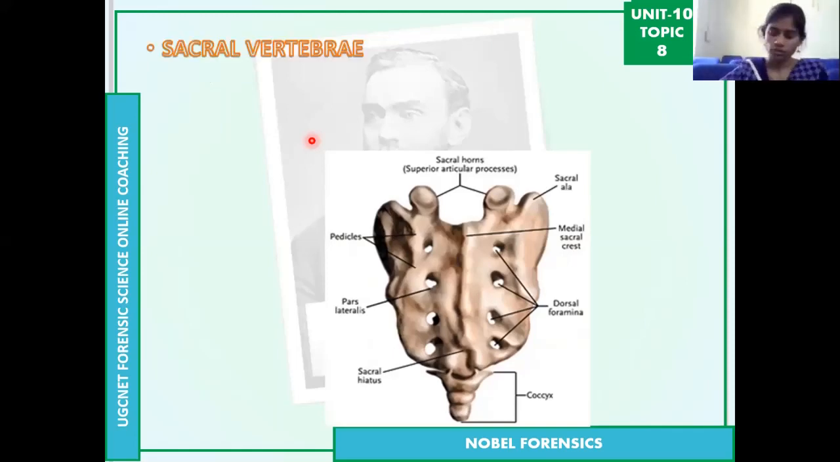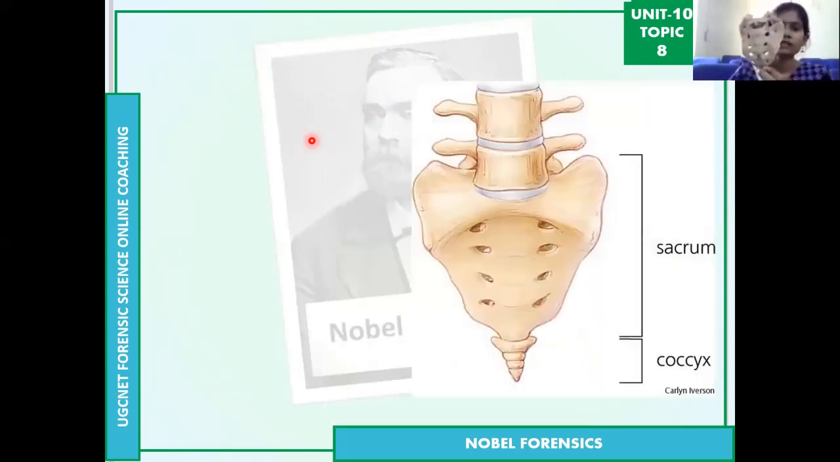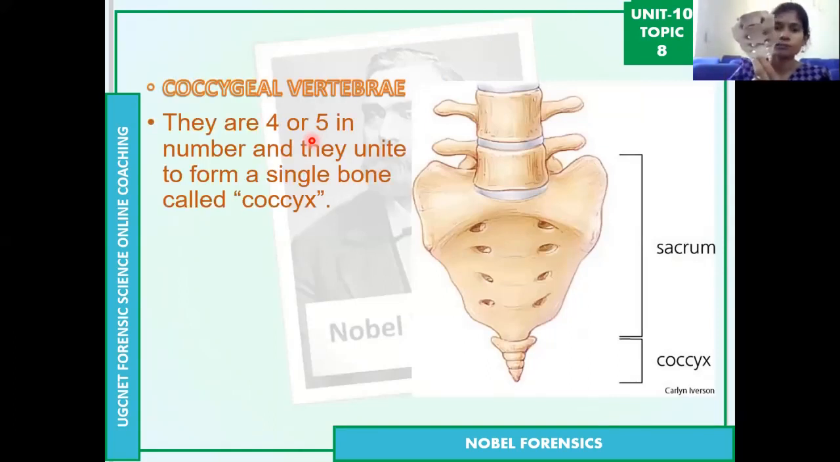Then coming to the sacral vertebrae. As I showed, this is the sacrum bone, and it is actually fused with the coccyx also. There are 5 sacral vertebrae, and they are all fused into the sacrum. This is the sacrum, and the lower part is the coccyx or coccygeal vertebrae. There are actually 4 to 5 bones in the coccyx, and they are fused to form only one bone, which is the coccyx. So that's the sacrum and coccyx.